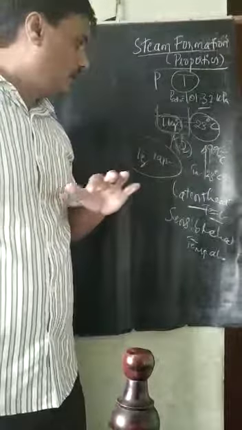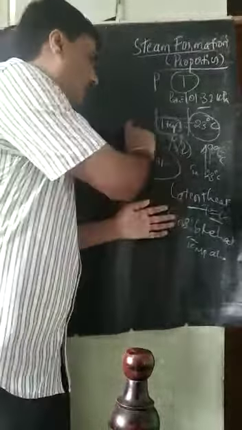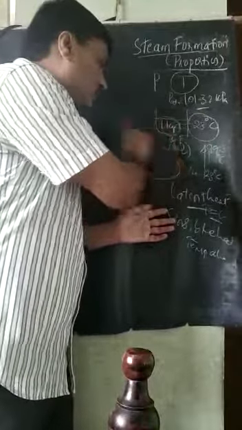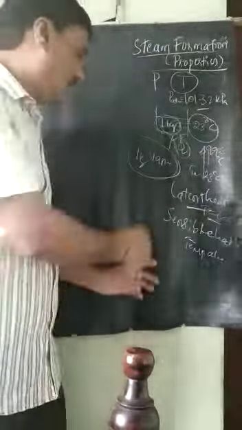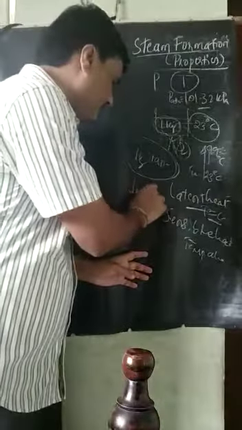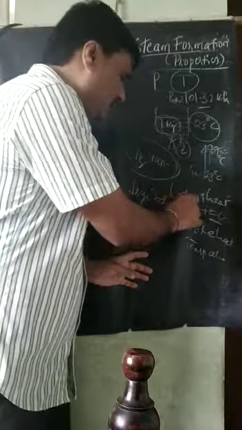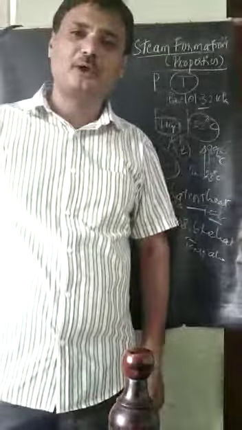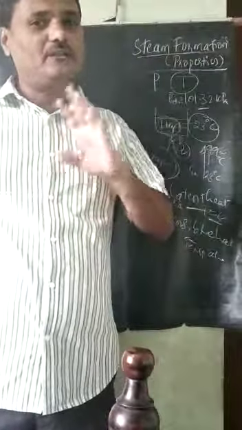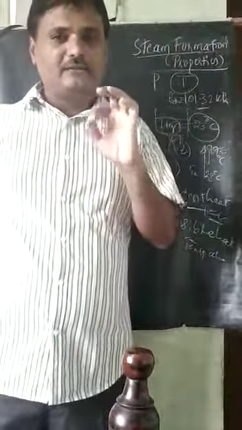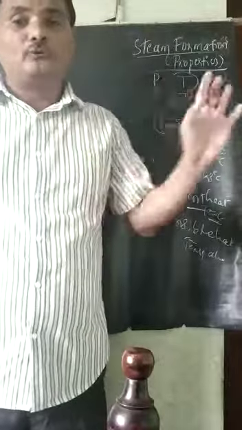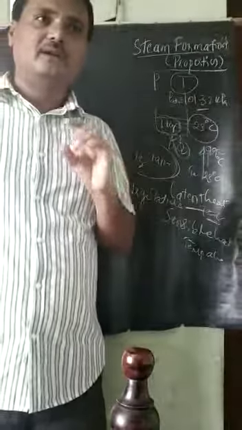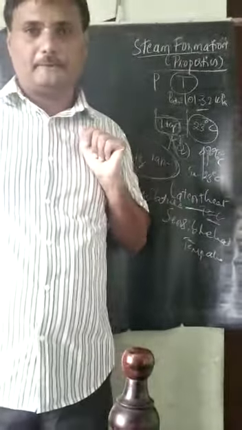Next, all 1 kg of the liquid has been converted into 1 kg of vapor. Now that steam is called dry steam, dry saturated steam. What does dry saturated steam mean? In that vapor there are no liquid water molecules, so it is called dry saturated steam.